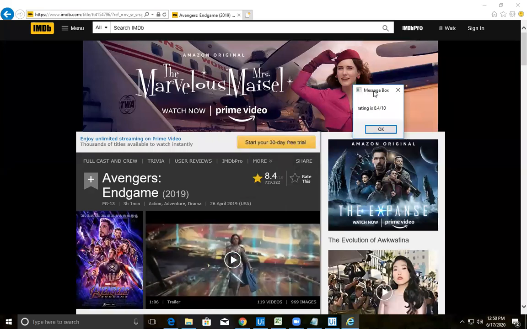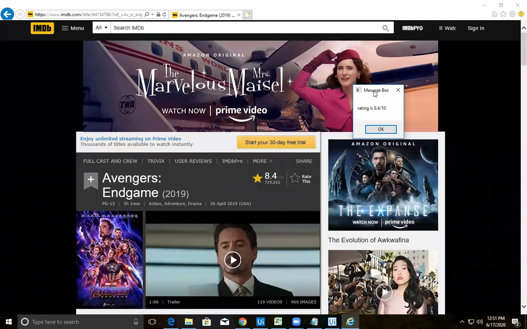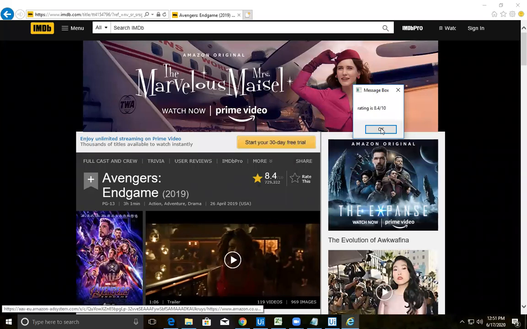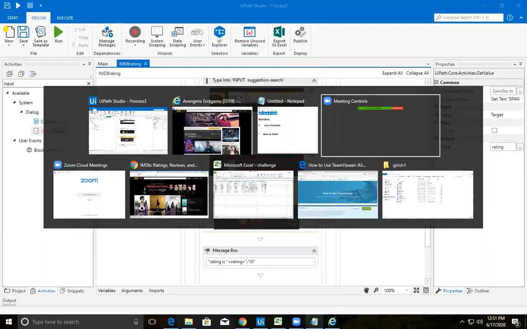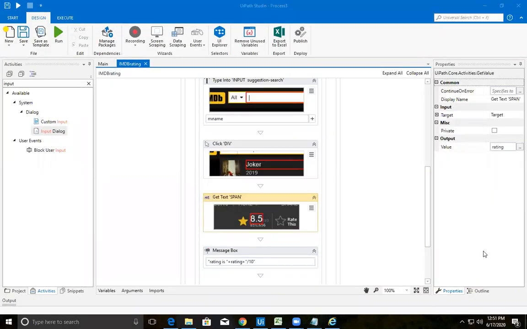Is that clear? Is that clear, everyone? If you have any doubts, please let me know. Chandrasekhar, I think you got the doubt cleared. Any doubts?